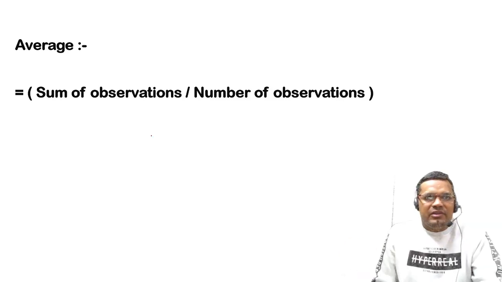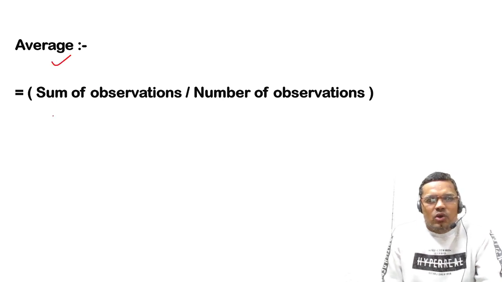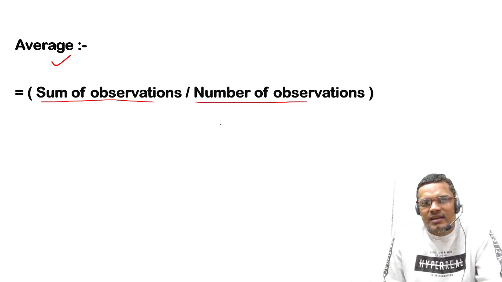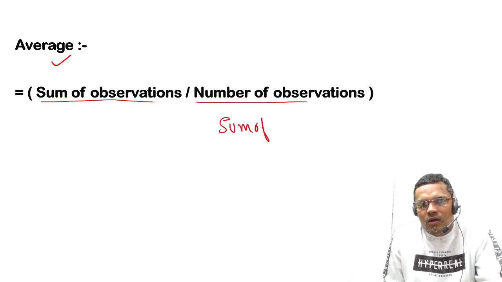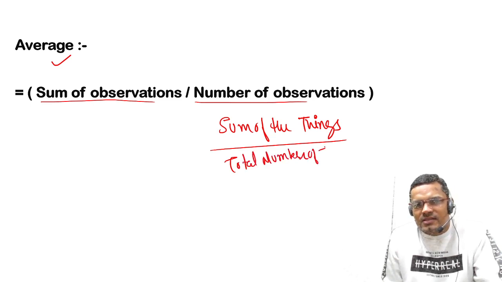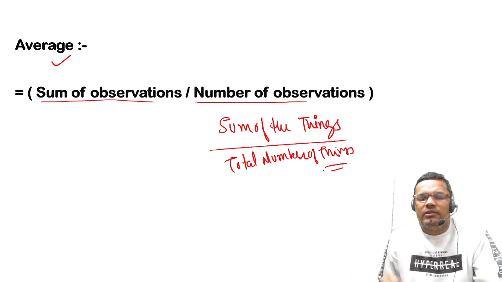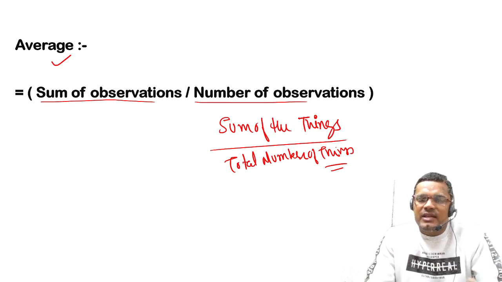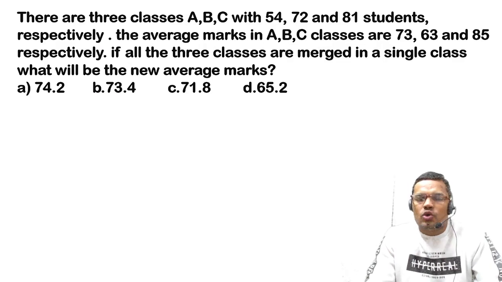When we think about the average, the formula directly comes into our mind, that is sum of the observations upon the number of observations, or we can say sum of the things upon the total number of things. This is the formula which comes to our mind, right? But if we use this formula every time in each question, it will take so much time.